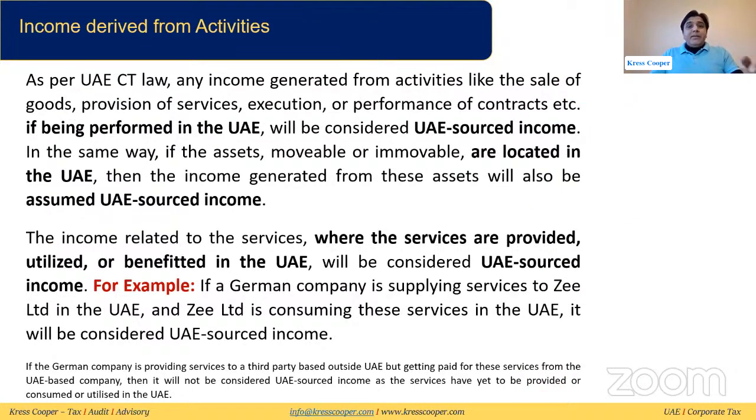There is a possibility of sale of goods, provision of services, execution and performance of contract, as we discussed, which is the third category. First category: income is derived from a resident person. Second category: income is derived from the PE of a non-resident person in the UAE. Third thing is that the income is derived from various activities like the sale of goods, provision of services, execution of performance of the contract. If all these things are happening in the UAE, then we will say the non-resident person is earning UAE sourced income and it will be subject to tax in the UAE.